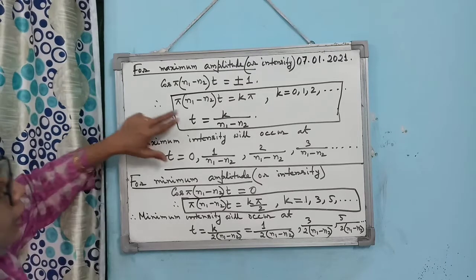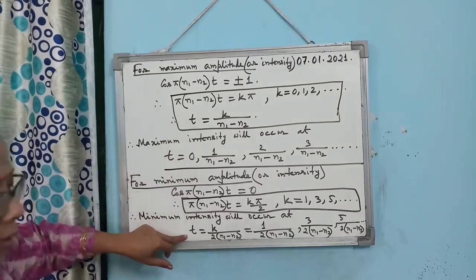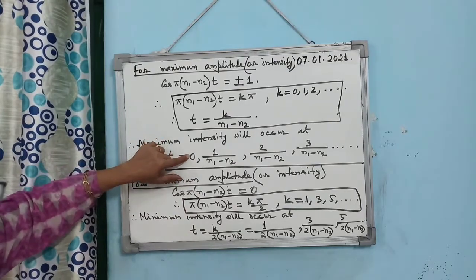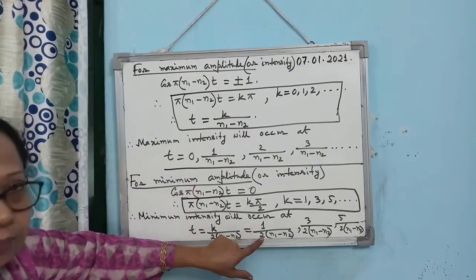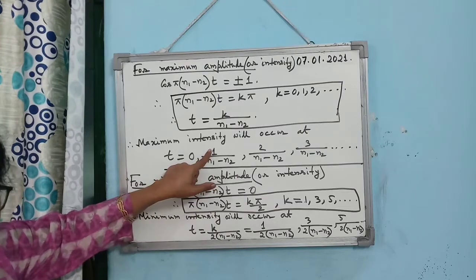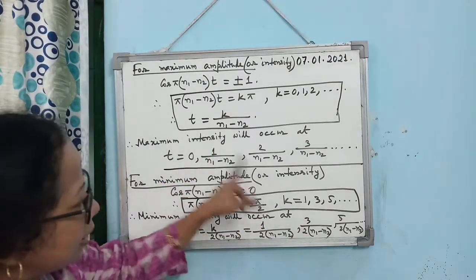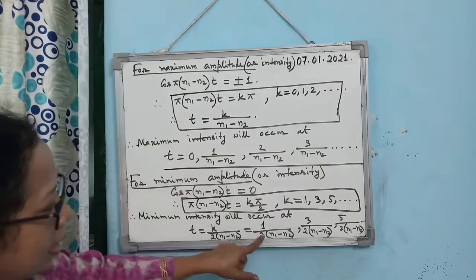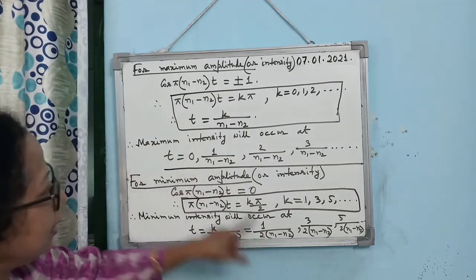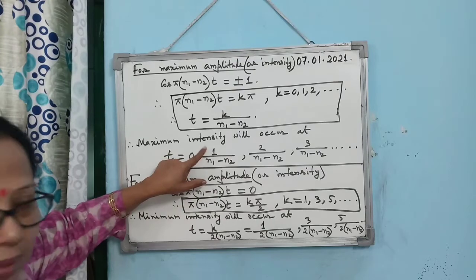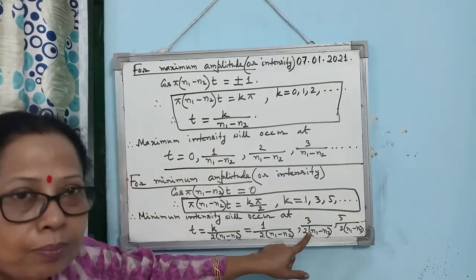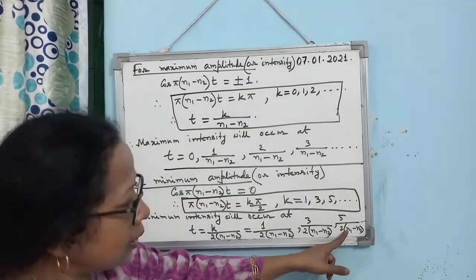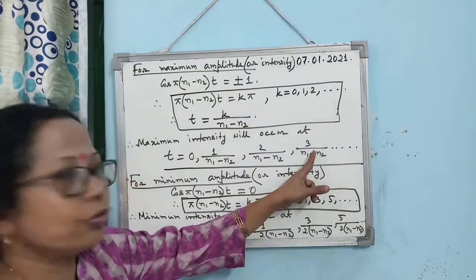Now, if you consider both the timings together, first 0 will come, then half will come, then 1 will come, then 3 by 2 means 1 and a half. So first 0 maximum, then half minimum, then 1 maximum, then 1 and a half minimum, then 2 maximum, then 2 and a half minimum, then 3 maximum.